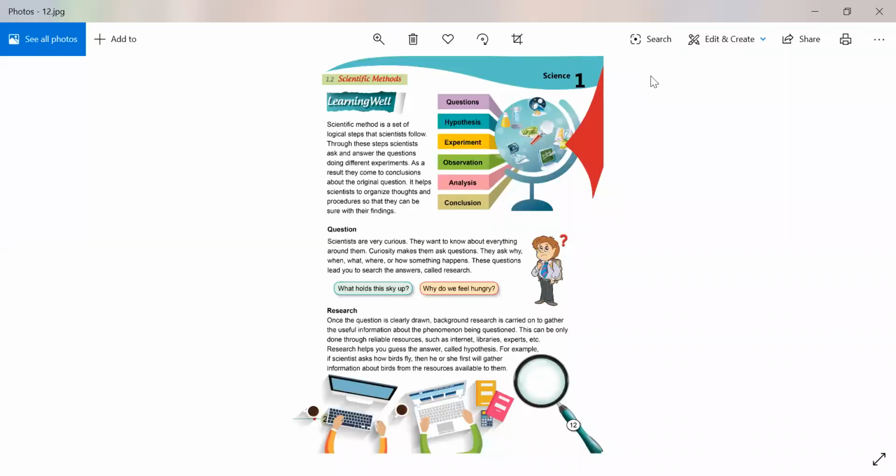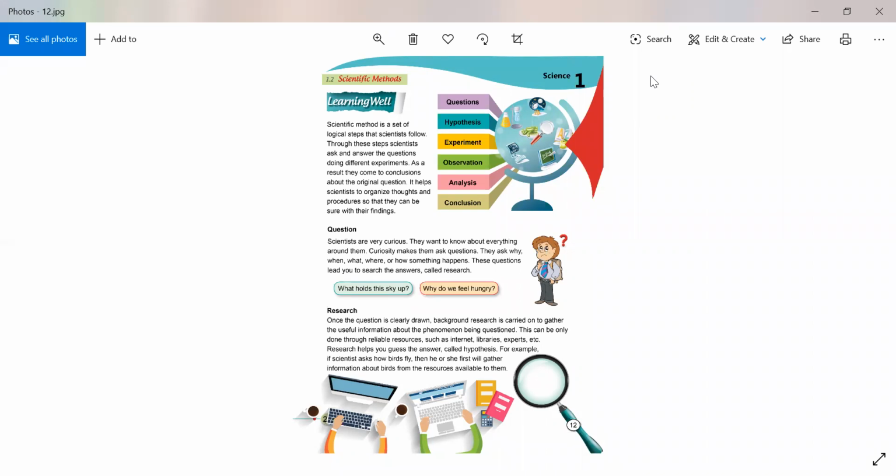Everyone open page number 12. Scientific method is a set of logical steps that scientists follow. Through these steps, scientists ask and answer questions by doing different experiments. As a result, they come to conclusions about the original questions. It helps scientists to organize thoughts and procedures so that they can be sure of their findings.